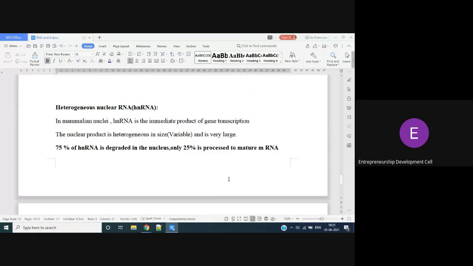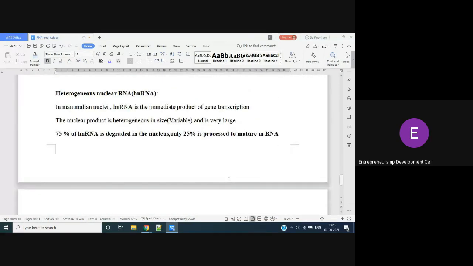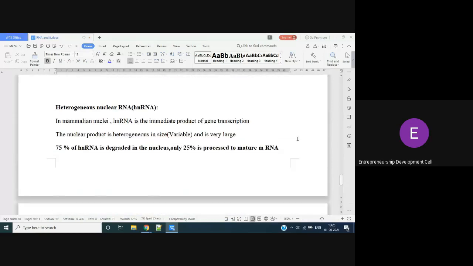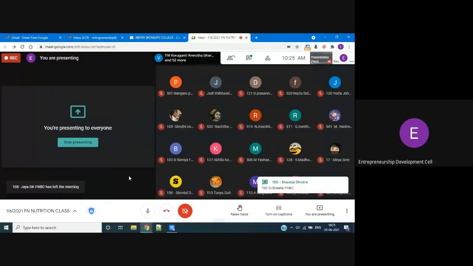Now, hnRNA, heterogeneous nuclear RNA. Whatever RNA is formed from the DNA is heterogeneous nuclear RNA. 75% of the hnRNA is degraded, but only 25% of the hnRNA is processed into mature mRNA. That is the main function of the heterogeneous nuclear RNA.